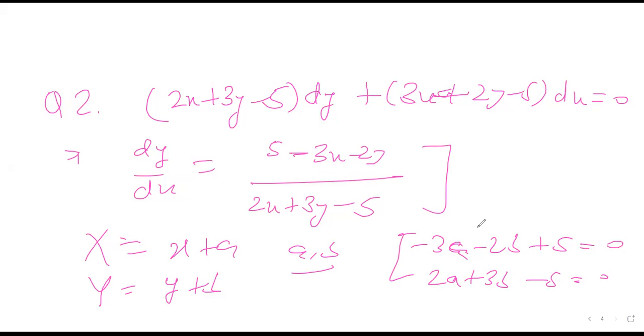But I have a very big problem with this. First, in exam you're always running out of time, and this solution takes a lot of time. First you have to get the values of a and b, then you have to put the substitution, and after putting the substitution you have to solve a homogeneous differential equation. Very, very lengthy. What can be another way to go about it?